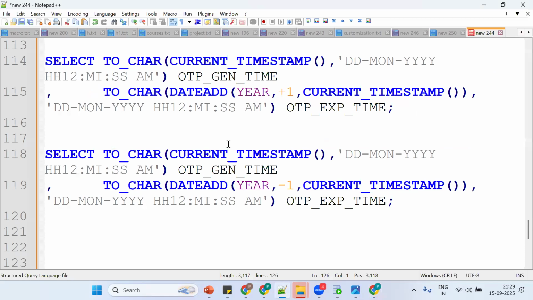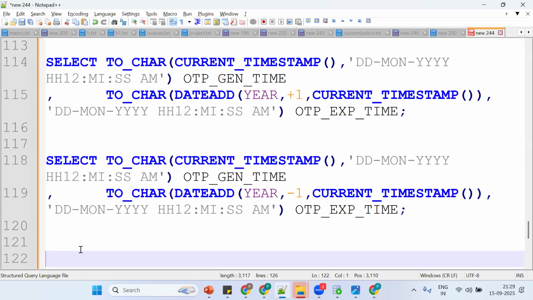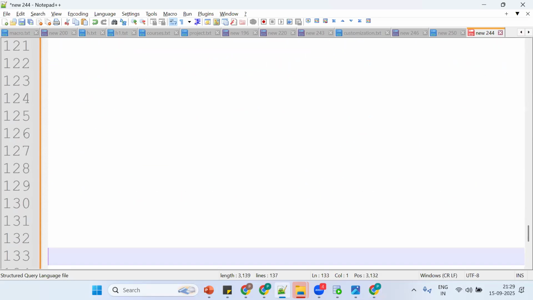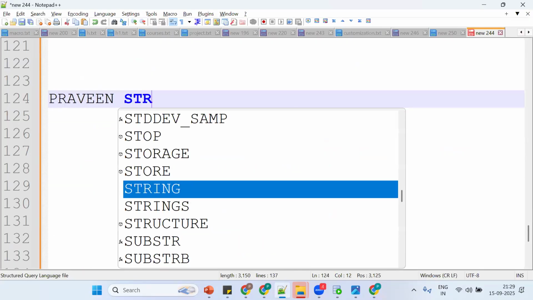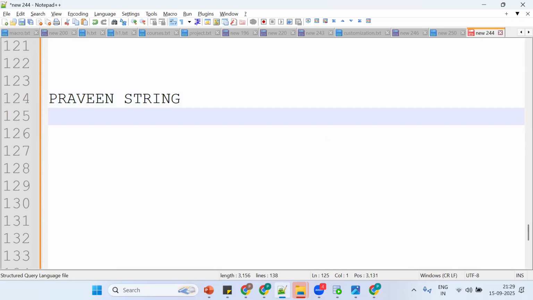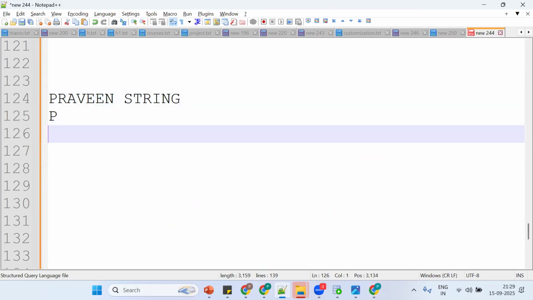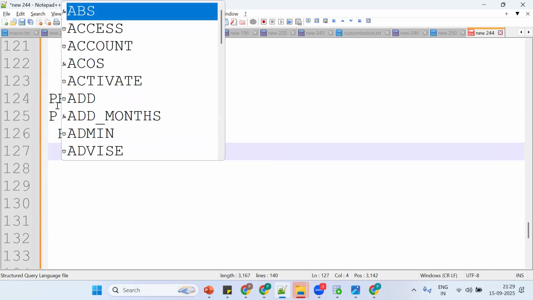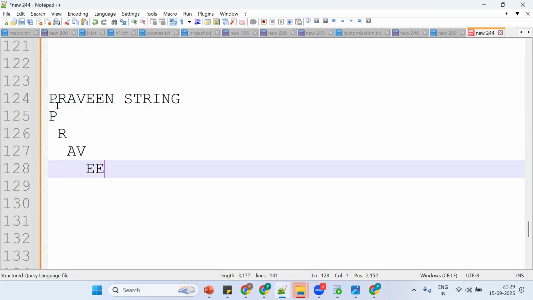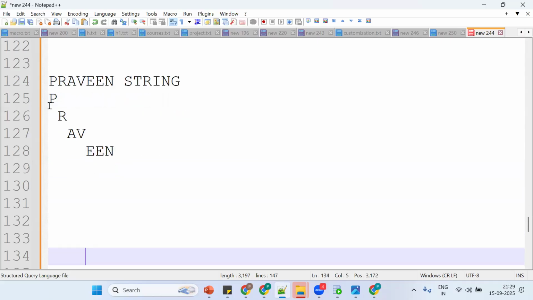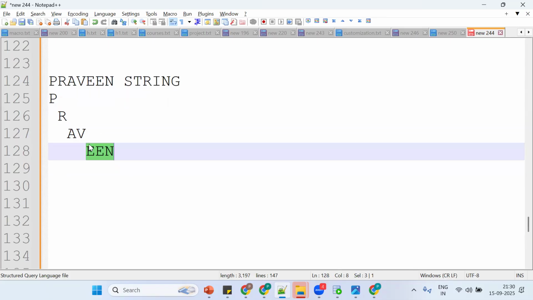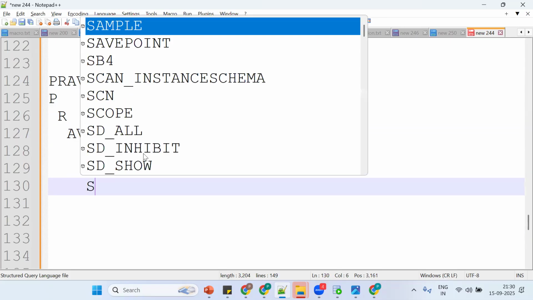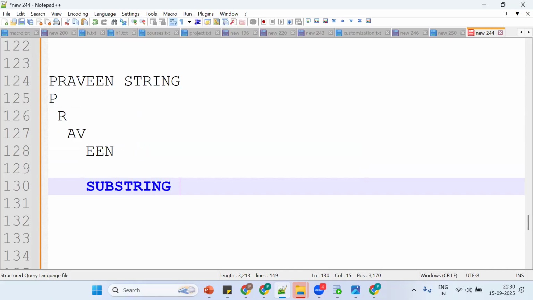Now, what happened? There are so many functions we should work on. Depending on the use case, we'll work on it. So see, Praveen is there. This is a string. Now I want to extract P. I want to extract R. I want to extract AV. Now I want to extract some part of the string. How to extract some part of the string, using what concept? By using the substring functionality.